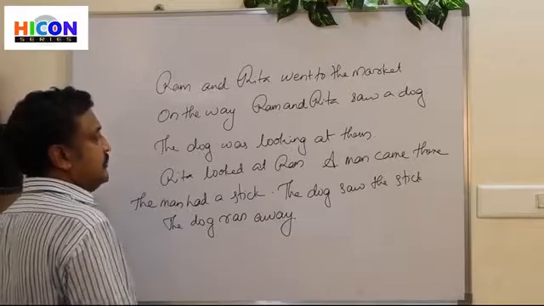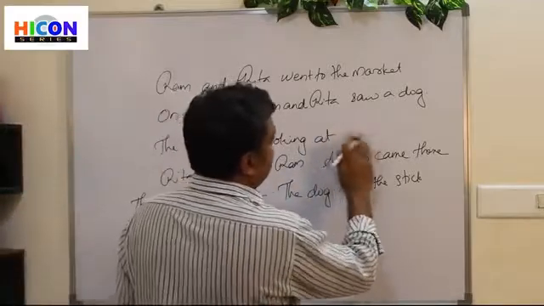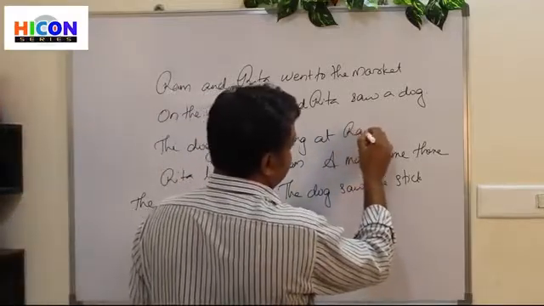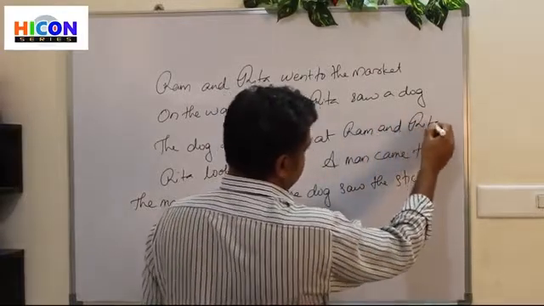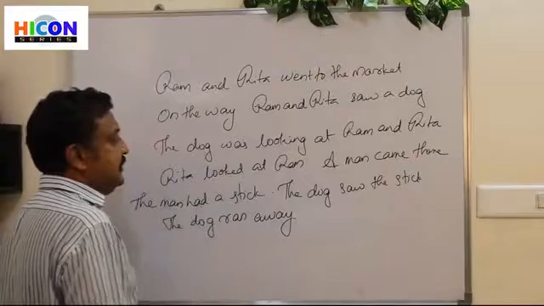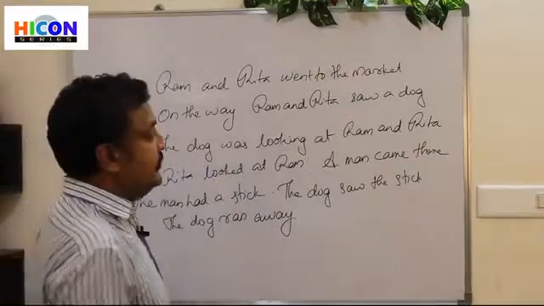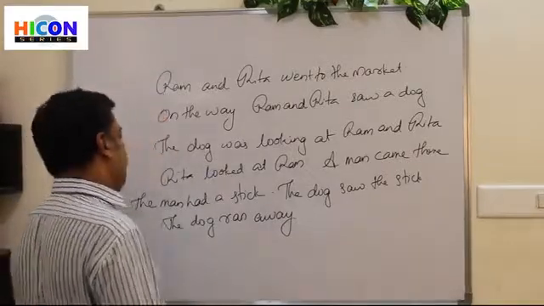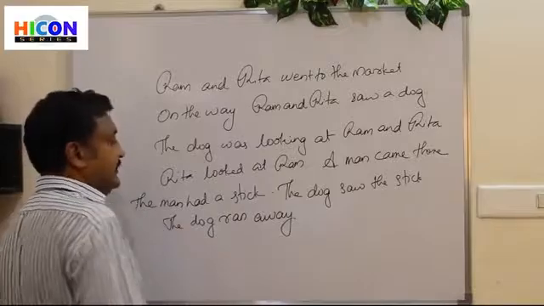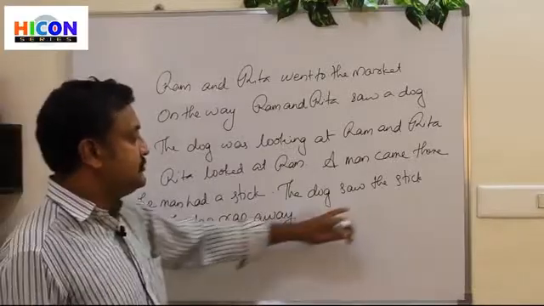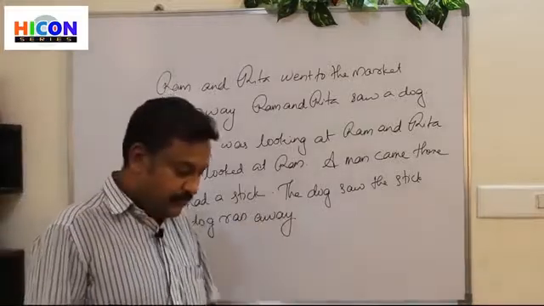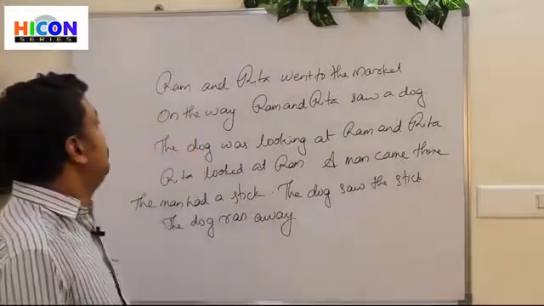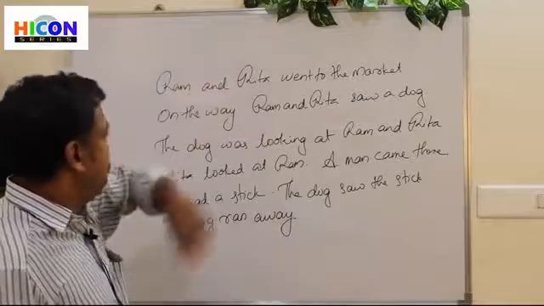The dog was looking at Ram and Rita. Rita looked at Ram. A man came there. The man had a stick. The dog saw the stick. The dog ran away.